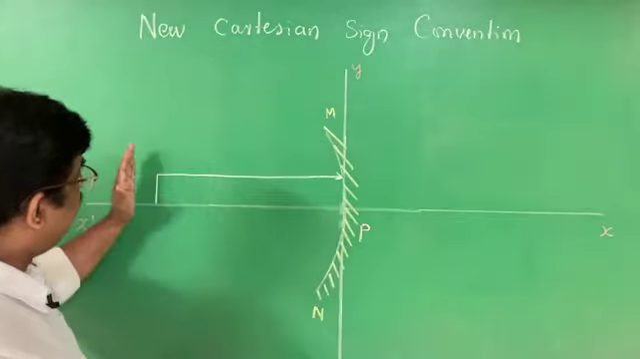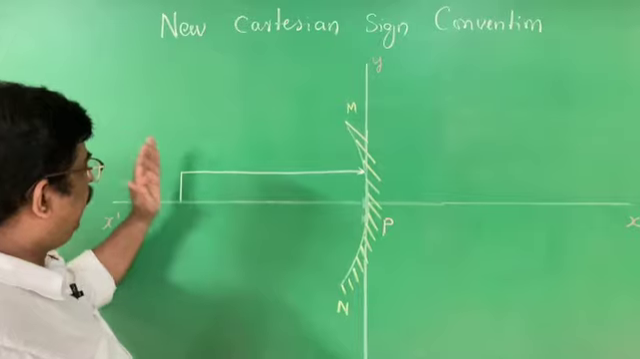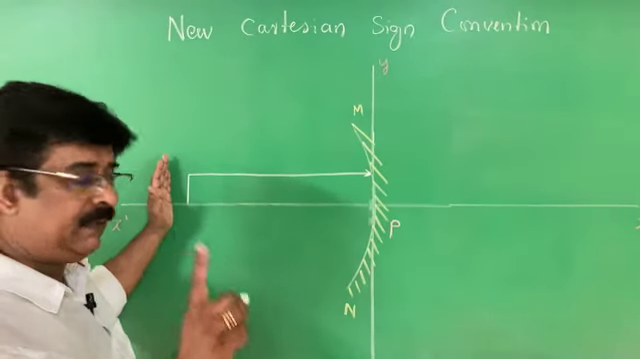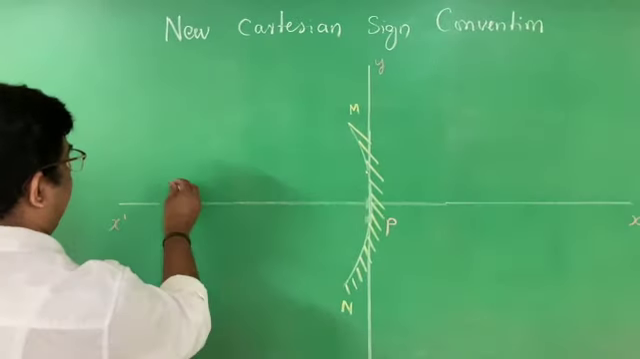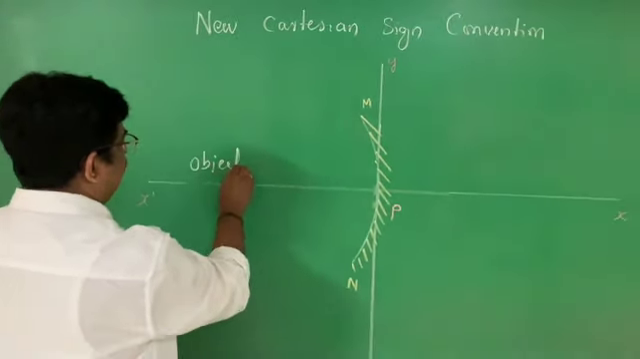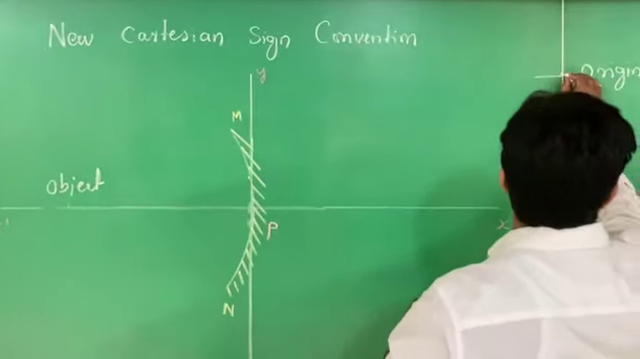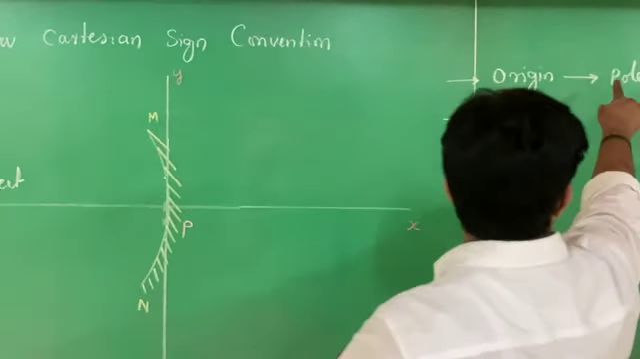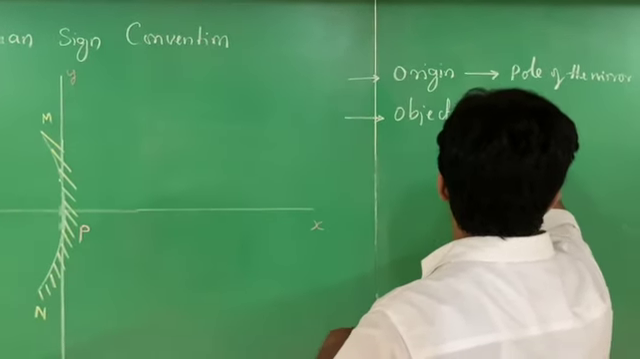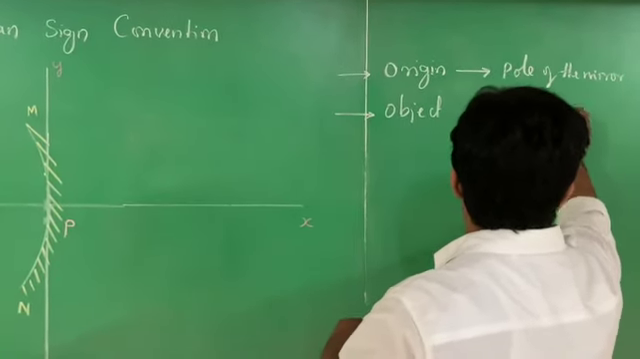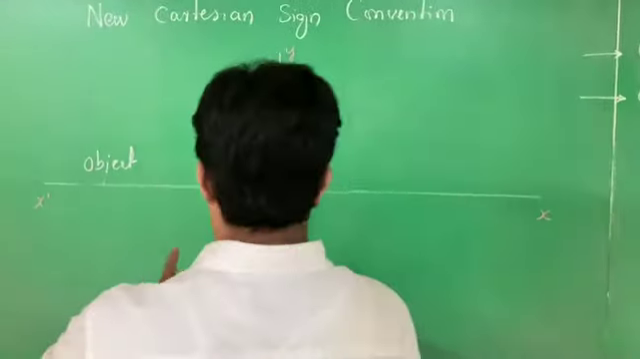Why is light coming from the left side? Because the object is placed at the left side. Object should always be kept in the left side. Remember, the object should be kept on the left side. Where is the object? The object is here, in the left side. That is the second one. The first one is origin, the pole of the mirror. The second is the object, which is always in the left side. You have to keep the object always in the left side.